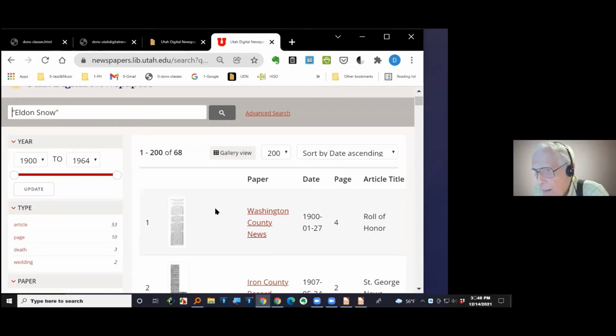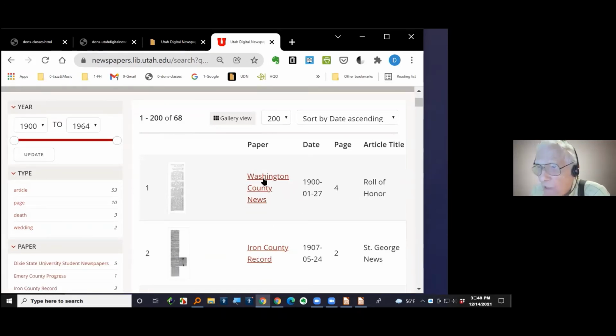Here's the newspaper. It says that there was an Eldon Snow mentioned in the Washington County News in 1900-01-27. Now notice that that's international date format, the format that I keep talking about that works to alphabetize chronologically. So in 1900, on January 27th, there was an article, and it had the name Eldon Snow in that article. The name of the article over here was Roll of Honor.